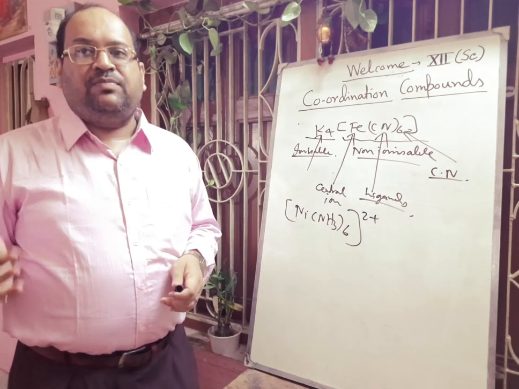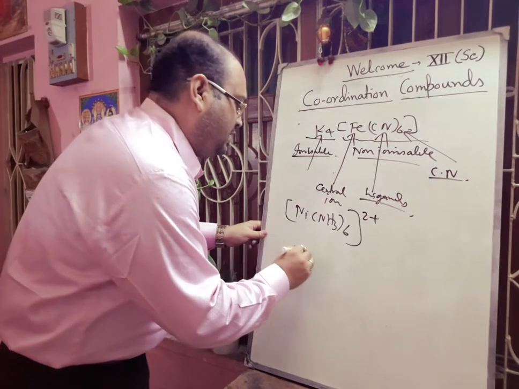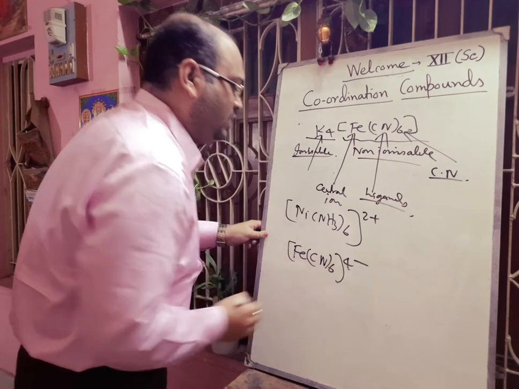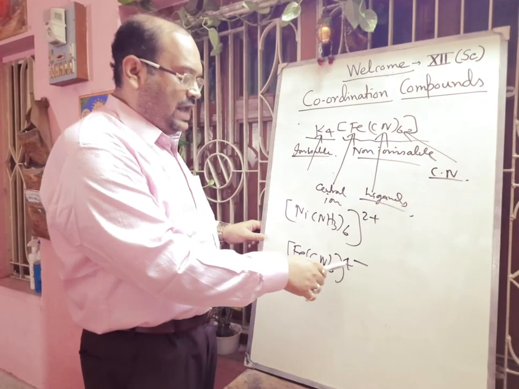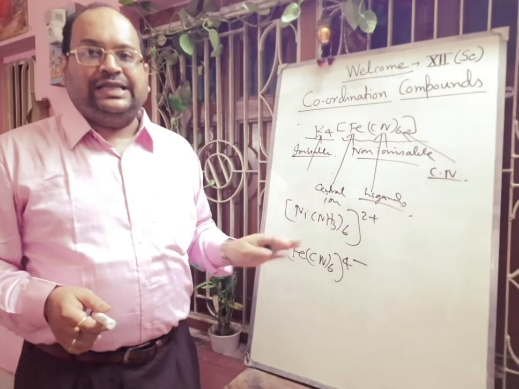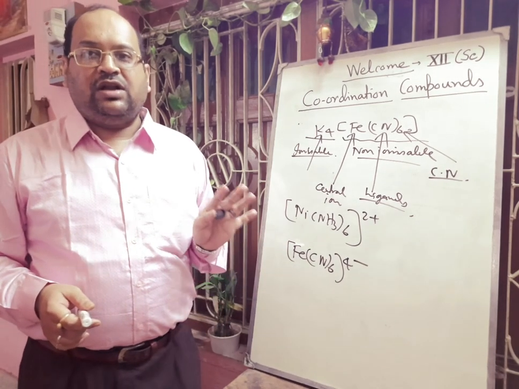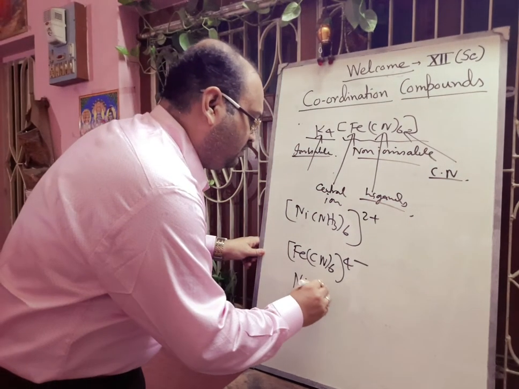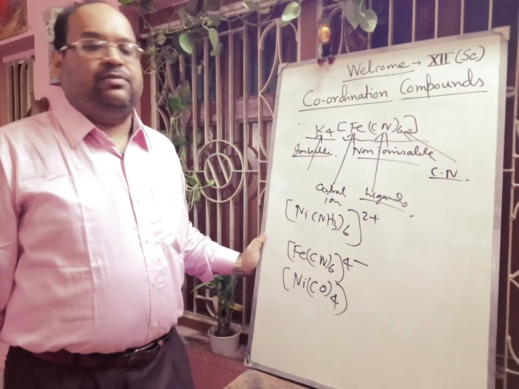Anionic complex: here the complex ion carries a net negative charge, like [Fe(CN)6]4-. Here this complex compound carries four negative charges, so that is why it is called an anionic complex. And there are some complexes which do not form any ions in solution; they are called neutral or molecular complexes, like Ni(CO)4, and this is called nickel tetracarbonyl.